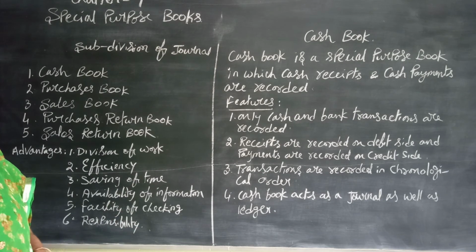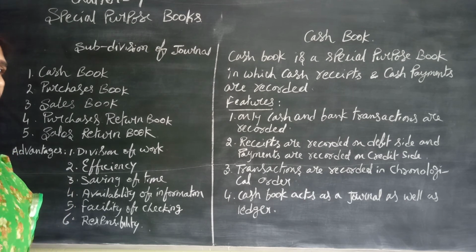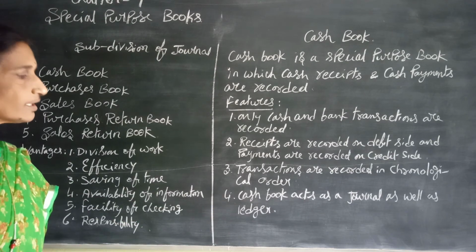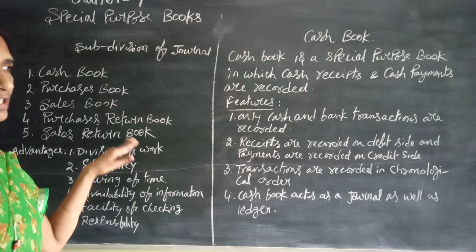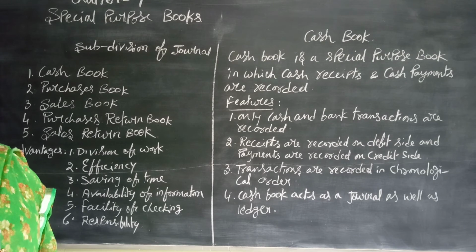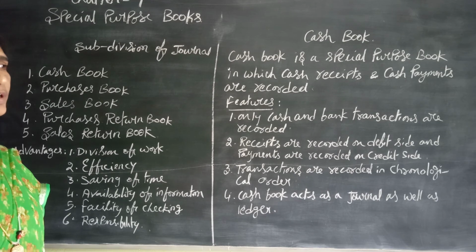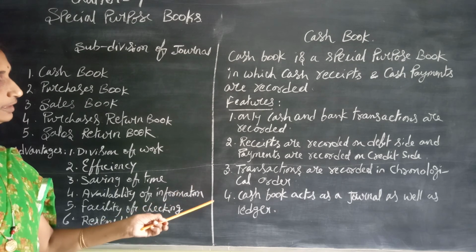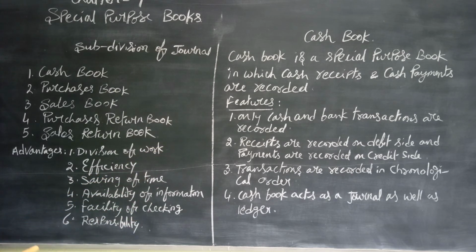The transactions are recorded in chronological order, meaning serial wise, one after another according to their performance. And the cash book acts as a journal as well as a ledger. It acts as a journal because we are recording the transactions like in a journal. And when we maintain the cash book, we need not open the cash account in the ledger separately. Why? Because it acts as a ledger. So it is both a book of original entry and a book of final entry. This is about the introduction part. Now let us see the types of cash book and how to maintain the cash book.